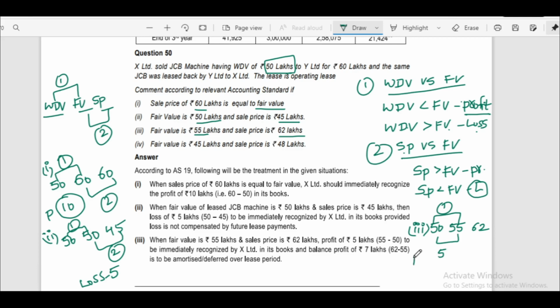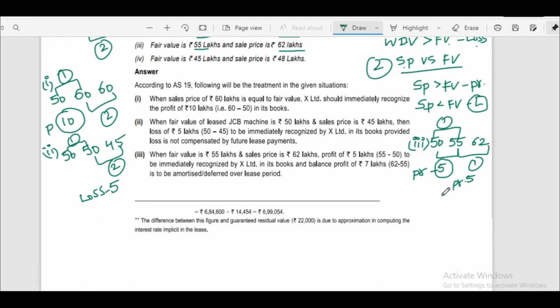Profit is 5 lakhs. These 5 lakhs we have to recognize immediately. The second comparison is between selling price and fair value. In this case, selling price is greater. If selling price is greater than fair value, it is profit. 5 lakhs profit. We have to recognize it immediately.